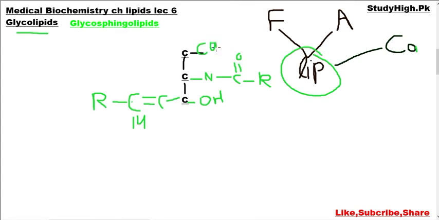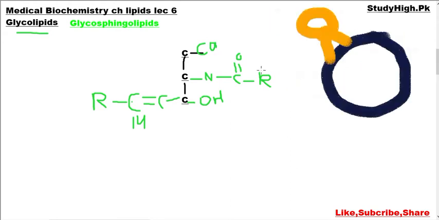I want to explain how glycosphingolipids are present in the cells of our human body. Mostly they are associated with the nervous system and different types of cells, and some gangliosides or glycosphingolipids are also present in kidney cells.